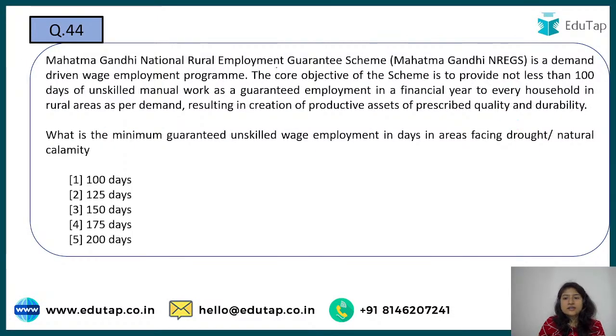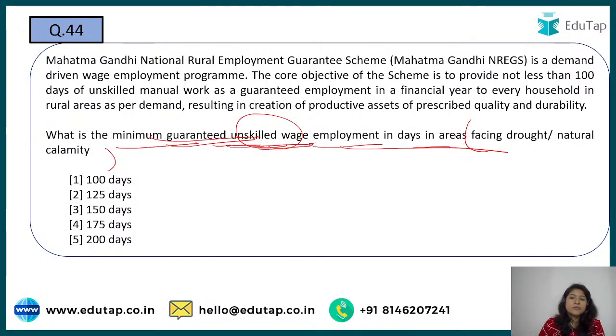Next is again about MGNREGA. What is the minimum guaranteed unskilled wage employment? Okay, so this is easier, but here the twist is areas facing drought and natural calamity. We know the minimum guaranteed unskilled wage employment in days, but here we are talking about areas facing drought or natural calamity. In such cases, what are the days that are extended?